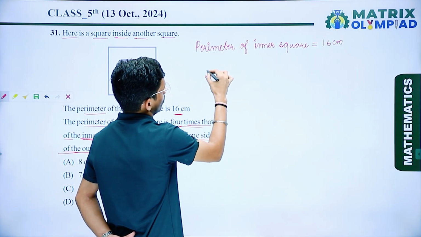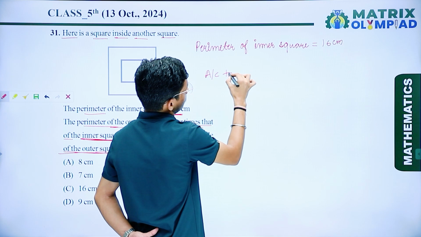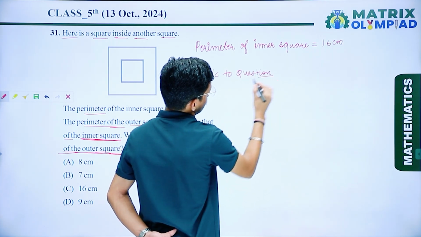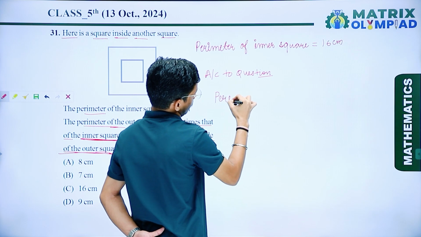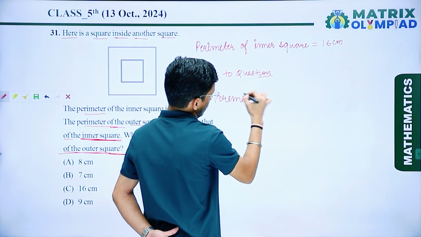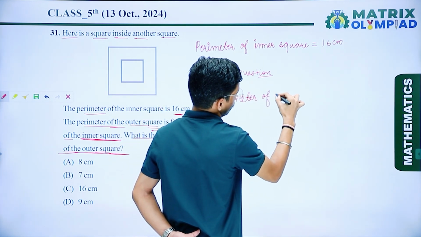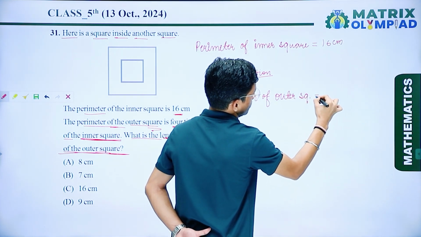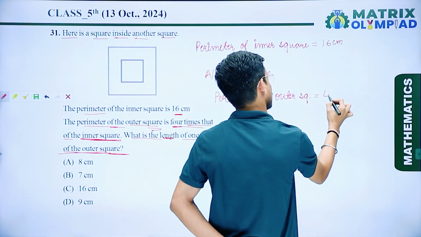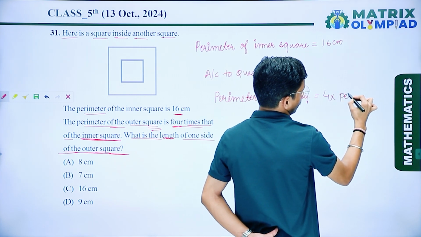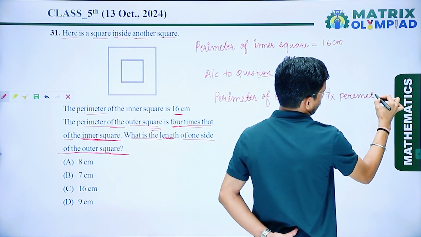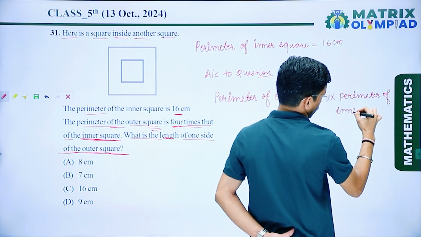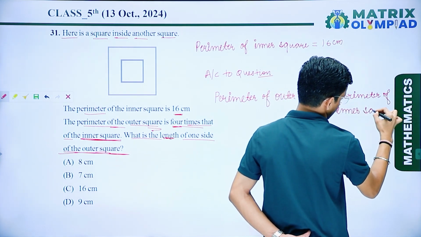So according to the question, perimeter of outer square is equal to 4 times the perimeter of inner square.